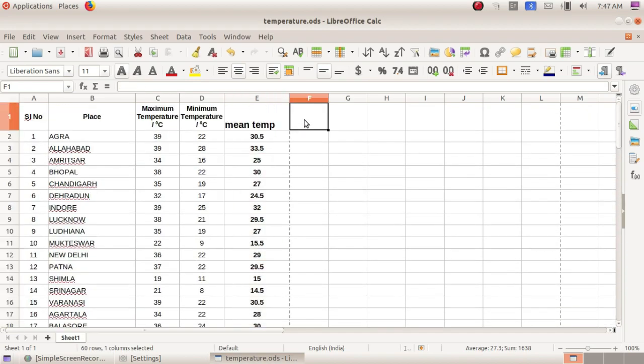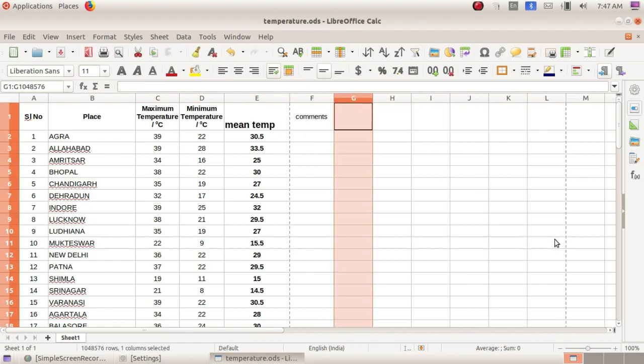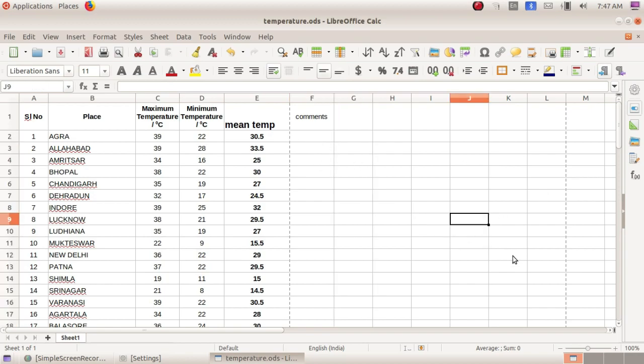Okay, and next we are going to display the comments. Give the heading as comments, and we are going to apply the lookup function to display the comments.